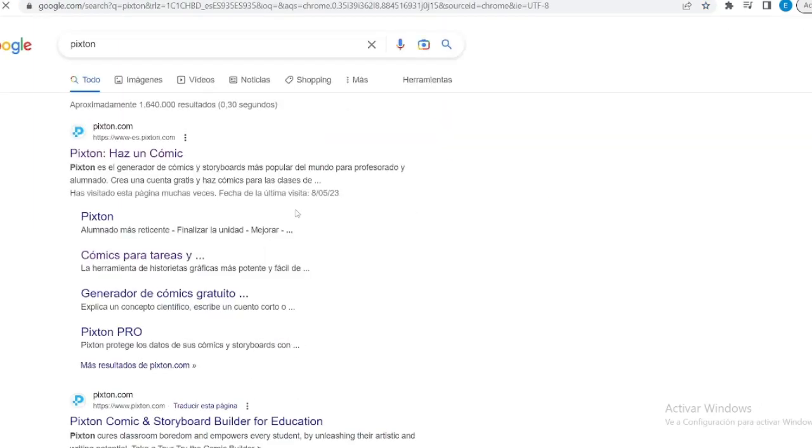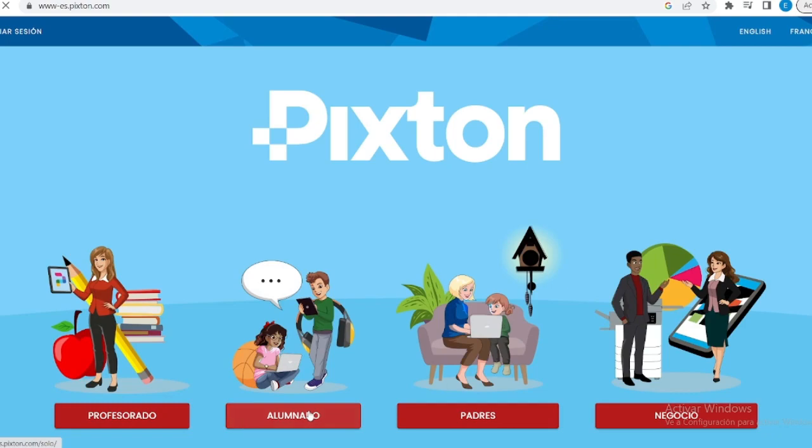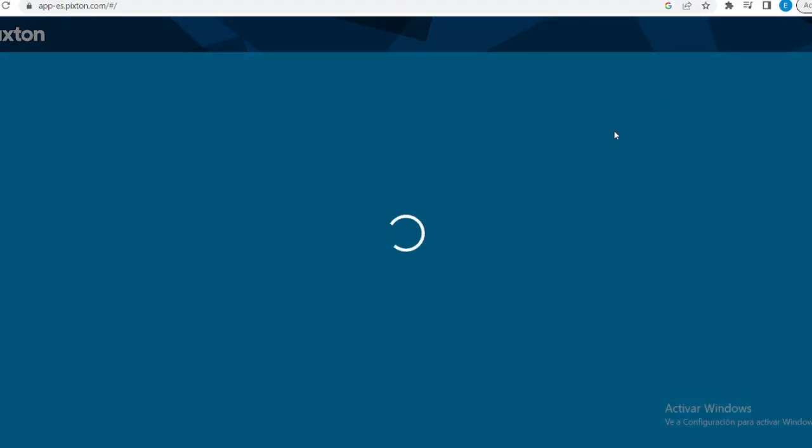In the last part of the activity, the pupils will have to use Pixton. Pixton is an application for making comics. The aim is that the pupils represent their scary story in a small comic book.